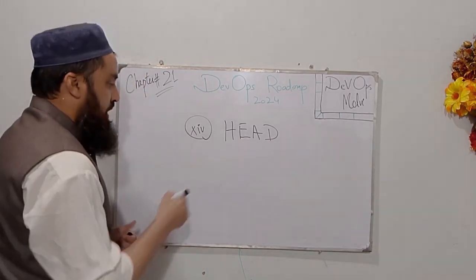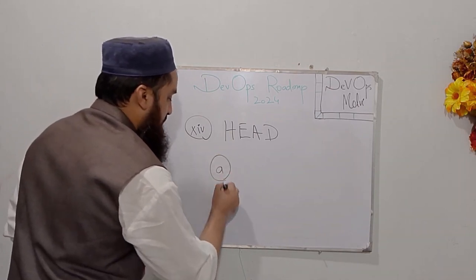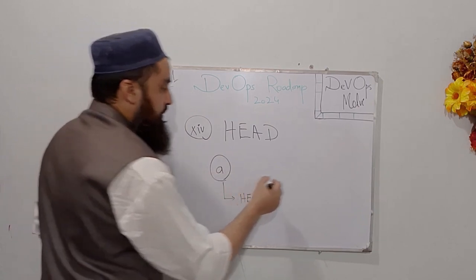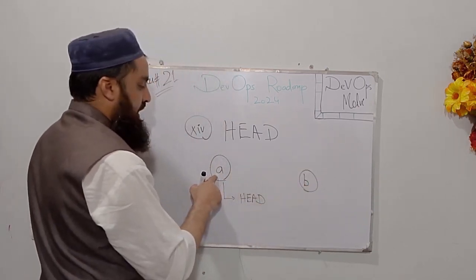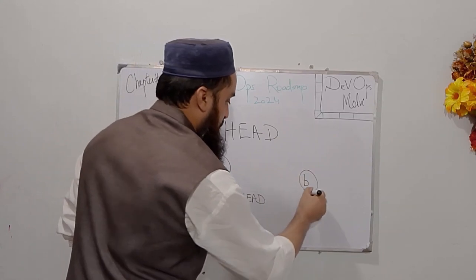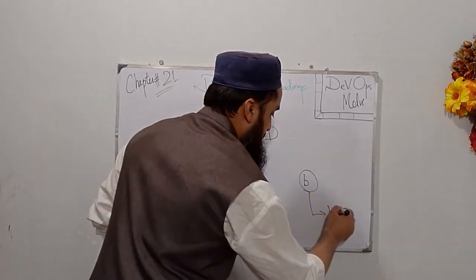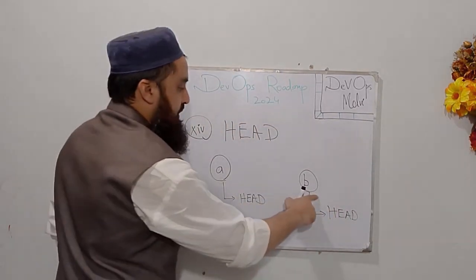For instance, I'm at branch A, so it means that my head is pointing to branch A, and now I have switched from branch A to B, so the head will be pointed from branch A to branch B.